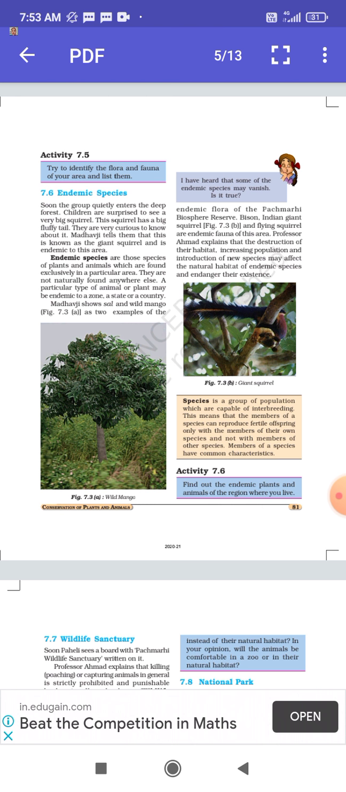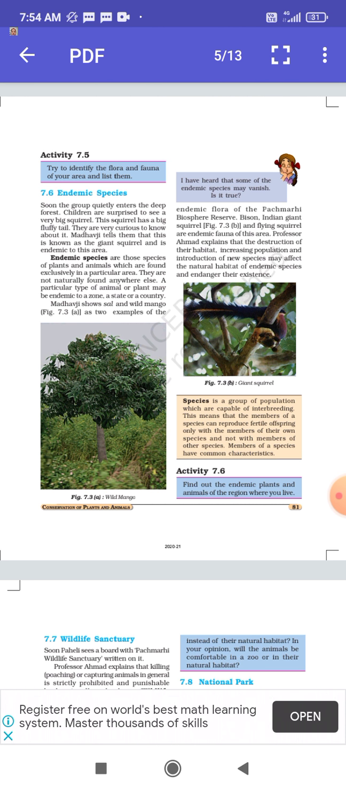And the introduction of new species means, suppose here there is already a species of wild mango, and if we plant some other species of mango, what will happen? The new species will compete with that old species. It will compete for water, air, and soil that is already present there. So the older species, the wild mangoes, will not be able to get all the sufficient requirements needed for their growth. So if we are introducing new species in that area, it will compete with the old species and adversely affect the growth of that older species. In this way, these are the reasons for the endangering of their existence.